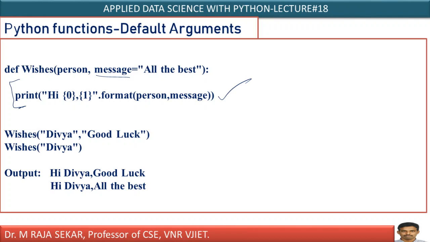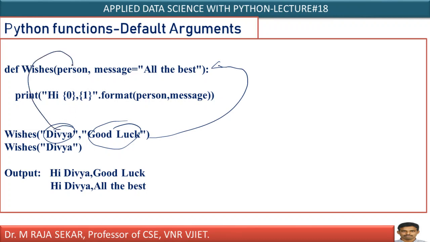Now let me call this function. How can I call this function? By its name. The name of the function is wishes. How many arguments am I passing here? Here I am passing two arguments. Automatically control will transfer to this function. Divya will pass to person, and good luck will pass to message. But I have a default value, all the best. That will be overwritten with good luck.